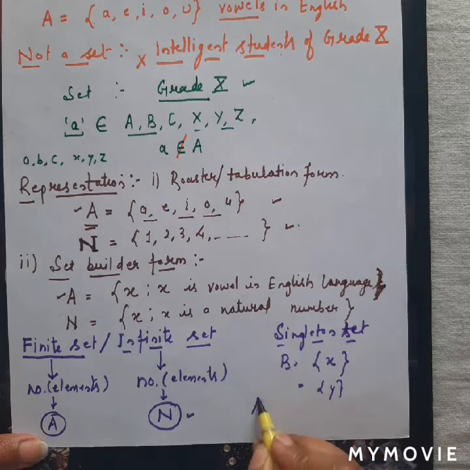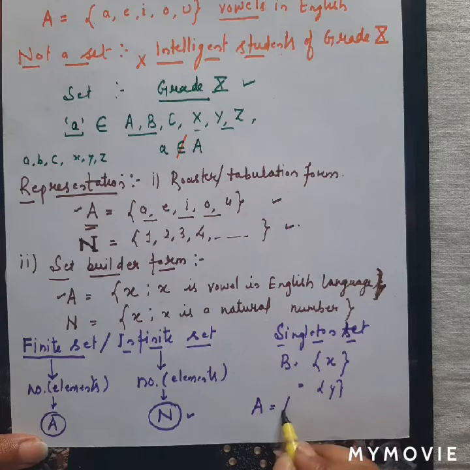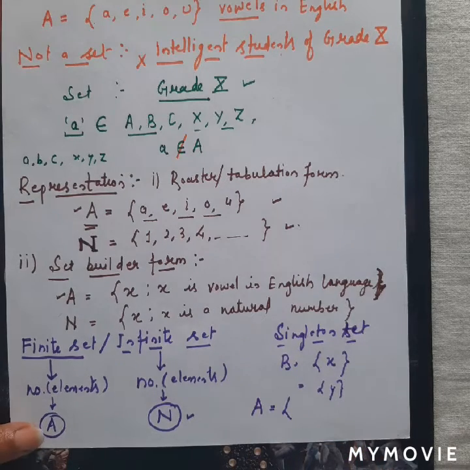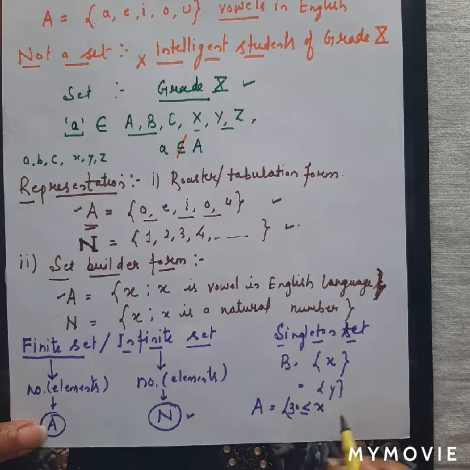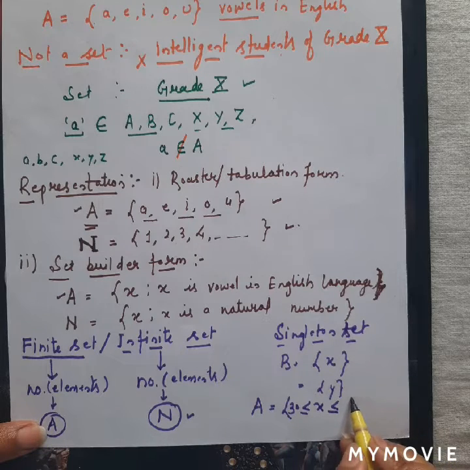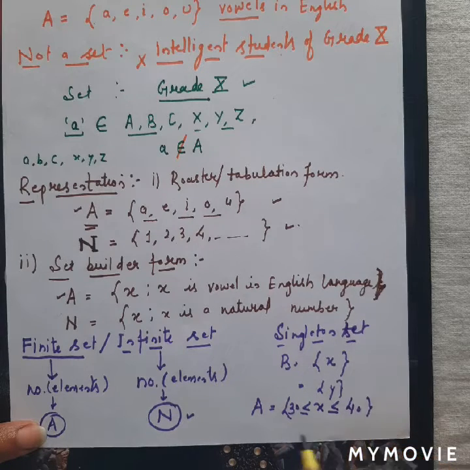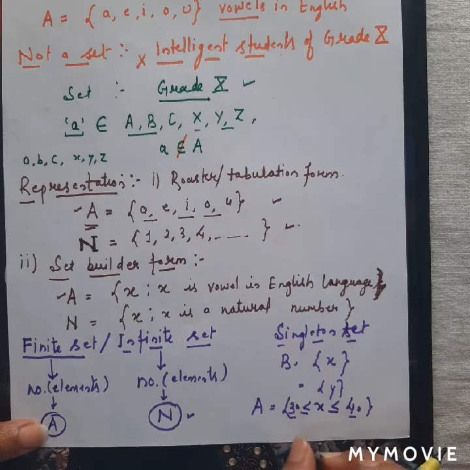Let A be a set. This is the collection of all the elements x such that x is a perfect square, not a square root, in between 30 and 40. So we will start from 30 to 40. We will see which is the perfect square.